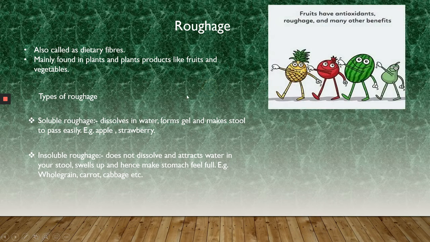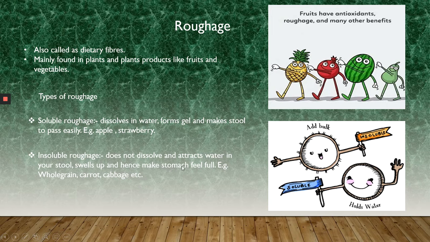Now, the different types of roughage. The types of roughage are the soluble roughage and the insoluble roughage. As the name indicates, soluble roughages are those that get dissolved in water, and by dissolving in water they form a gel-like structure in our intestine, and it helps the stool to pass easily. Foods containing soluble roughage are apples, strawberries, and many more food items.